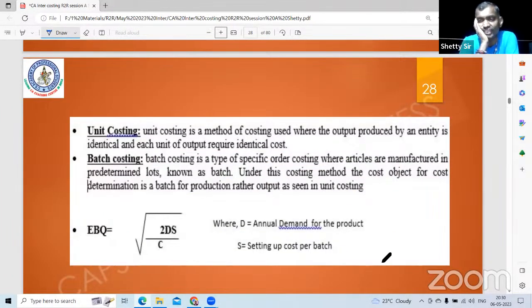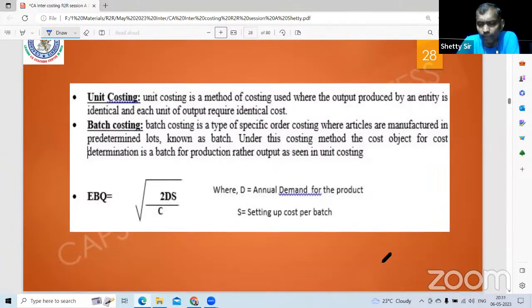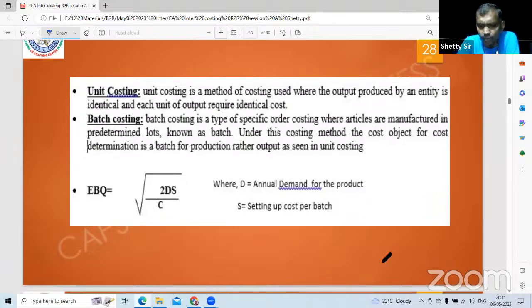Batch costing example is a cycle. For a cycle, the tires will be manufactured in batches, rims will be manufactured, pedals will be manufactured, everything separately. Then for each item you may use unit costing, then you add. That is what is called batch costing. Economic batch quantity, EBQ, is something similar to the EOQ formula.